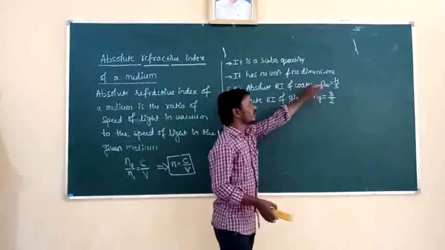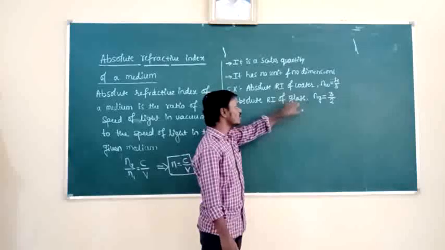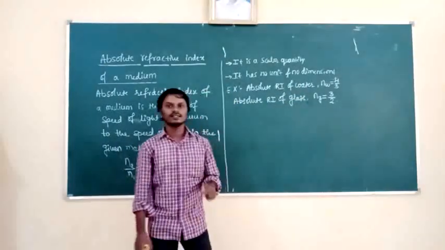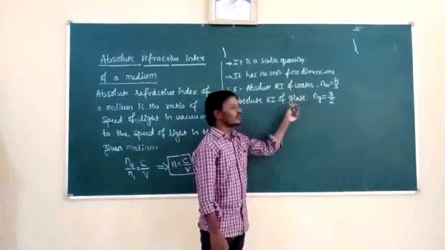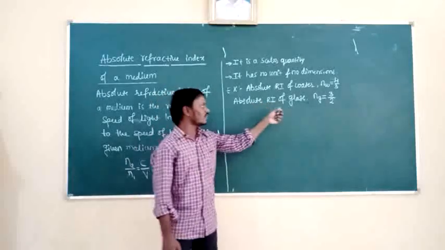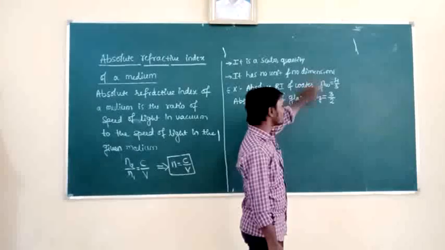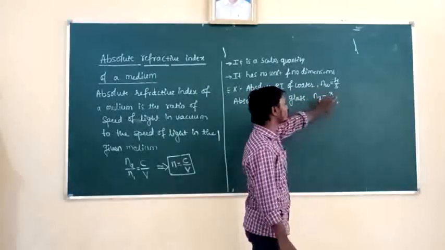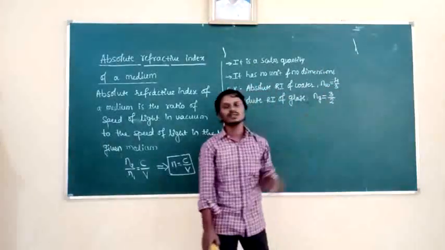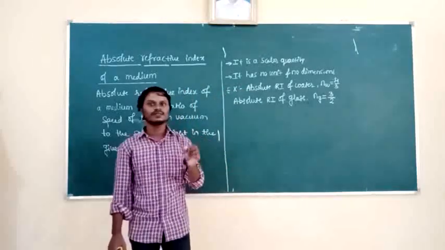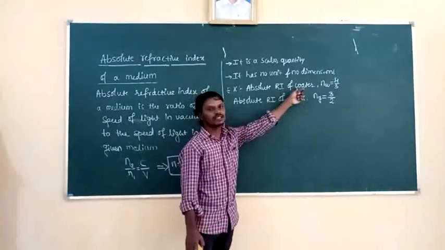So among them, which has the high refractive index? Glass has the high refractive index. That means glass is the denser and water is the rarer for the given pair of media. If the given pair of media are water and glass, water is the rarer and glass is the denser, because glass has the higher refractive index than the water. The refractive index of glass is 3 by 2, which is 1.5, and water has 4 by 3, which is 1.33. So 1.5 is greater than 1.33. That is why glass is denser compared to the water.